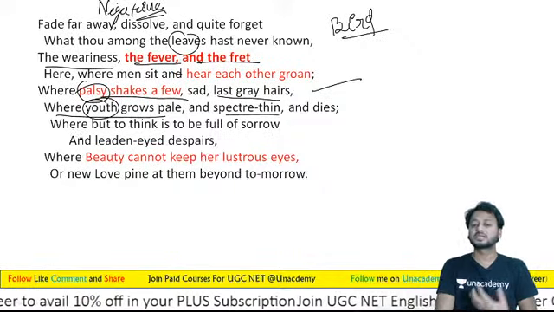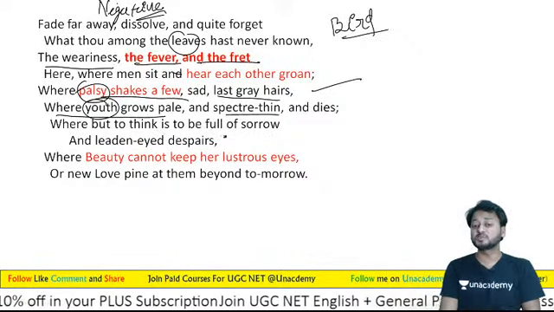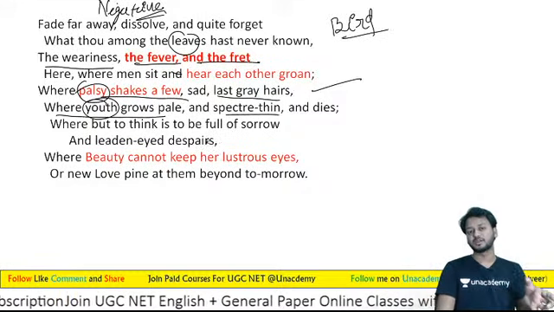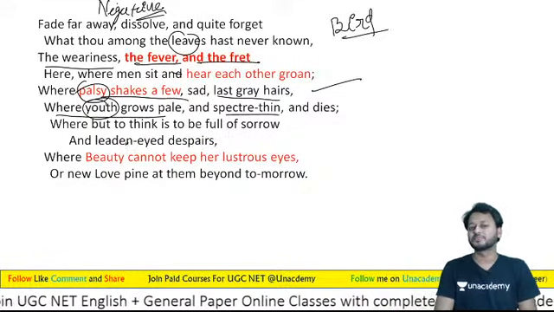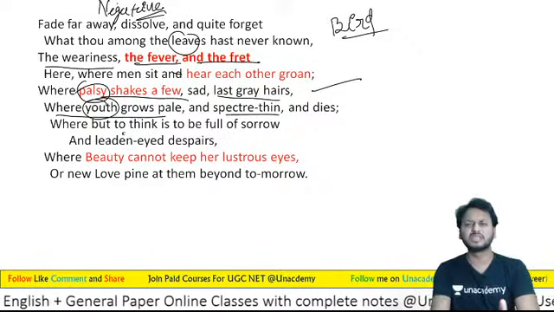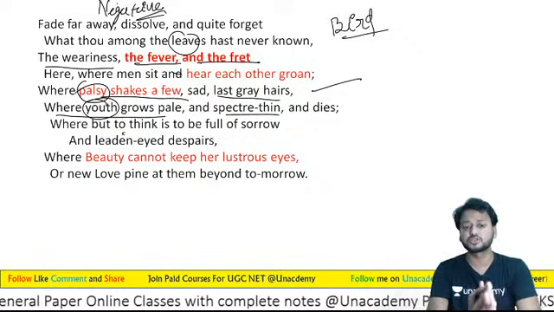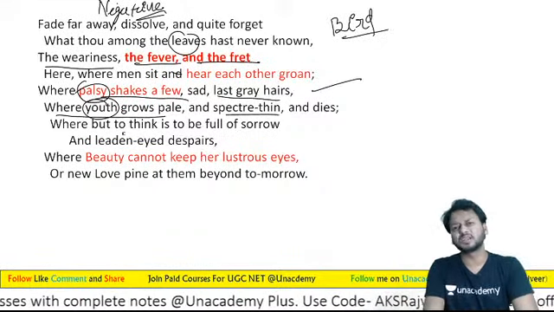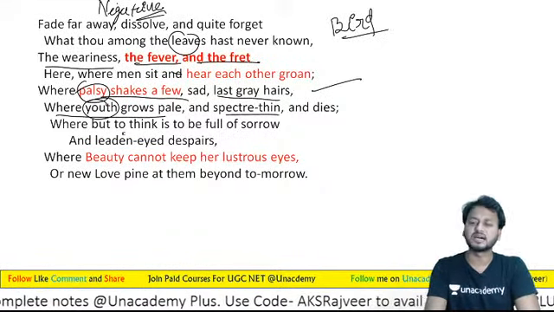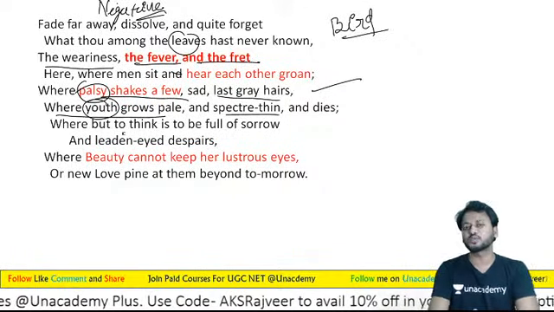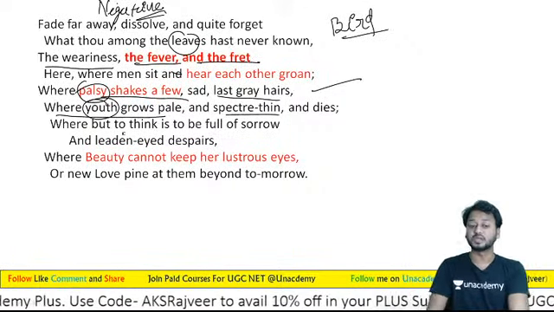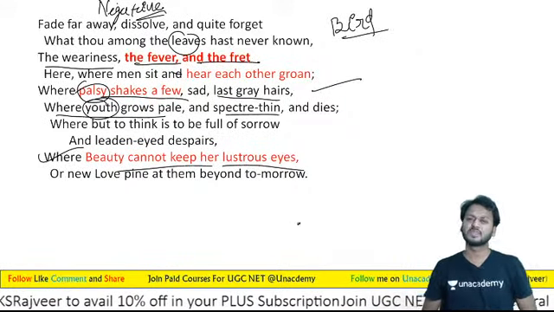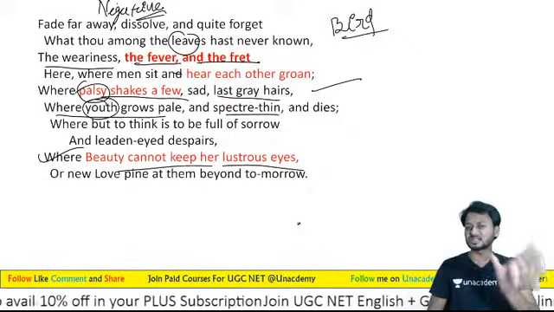Now see, learners: "but to think is to be full of sorrow and leaden-eyed despair." In this world, if you think about anything, it is only pain and sorrow. To be full of sorrow and leaden-eyed despair, where eyes fill with despair. So learners, this is a beautiful description, "where beauty cannot keep her lustrous eyes," where beauty does not last for very long.